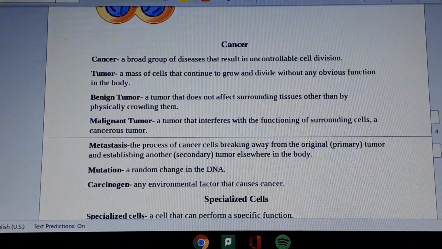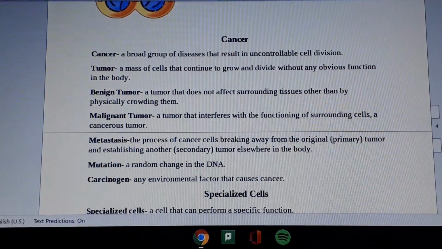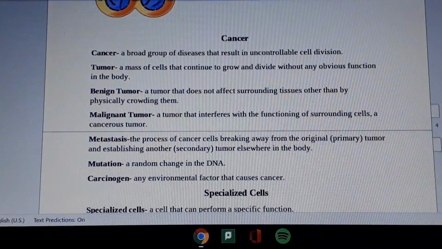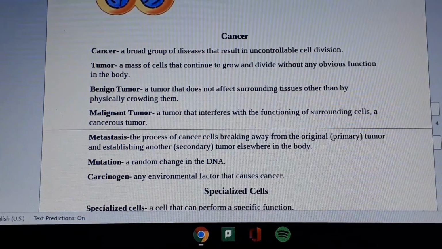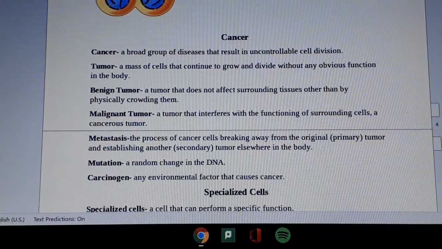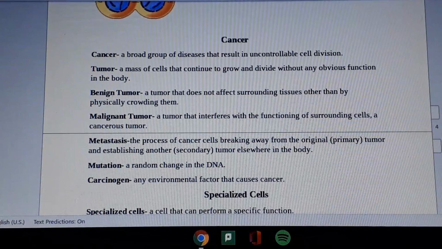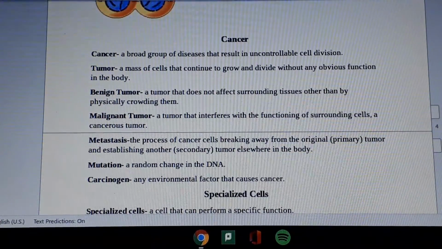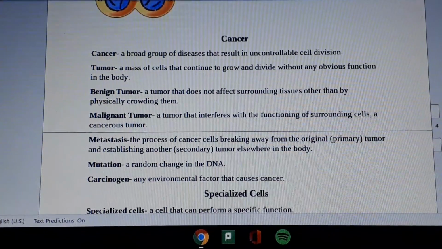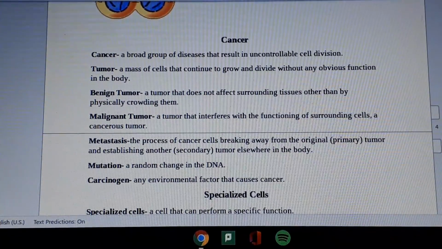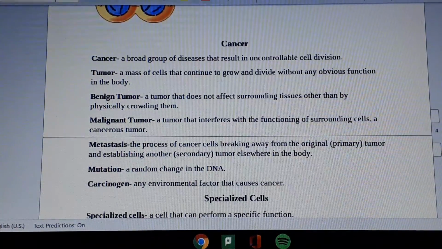Cancer: a broad group of diseases that result in uncontrollable cell division. Tumor: a mass of cells that continue to grow and divide without any obvious function in the body. Benign tumor: a tumor that does not affect surrounding tissues other than by physically crowding them. Malignant tumor: a tumor that interferes with the functioning of surrounding cells, a cancerous tumor.